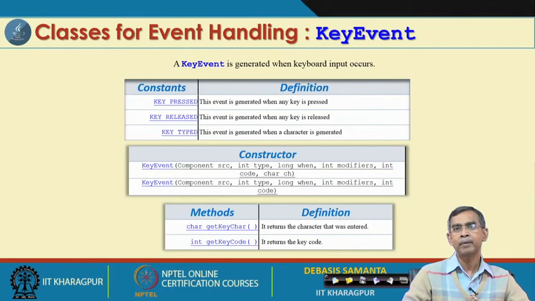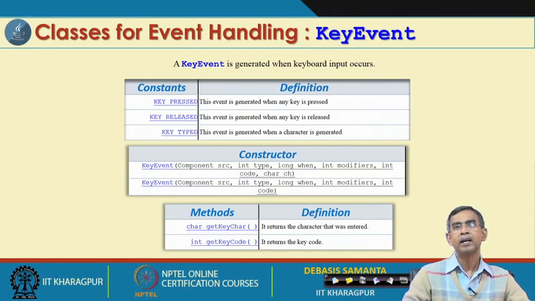So, whenever any of these happens, either key pressed, key released or key typed, this event is generated, and for this event there are two constructors, as we see here. The two constructors have different parameters, and each has its own meaning. Component source means the component from which it occurs, because there may be more than one component in a program. Integer type means what type of event, whether key pressed, key released or key typed. Long when means at what time the event occurs, and integer modifiers means the modifier mode. Integer code means the code of the key, and character key is used if it is a key typed event.